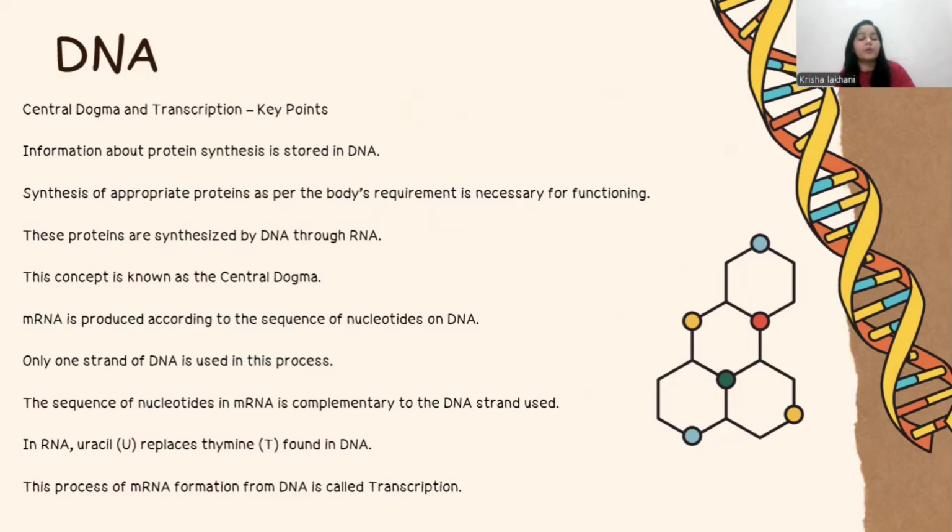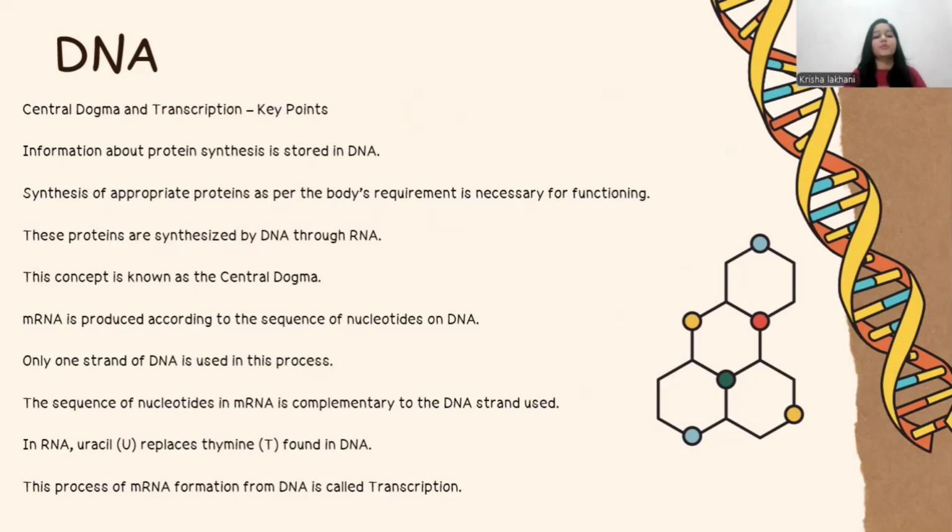Okay, so these proteins are synthesized by the DNA through RNA. First, the RNA helps, the mRNA. It's a type of RNA only. So mRNA goes inside the nucleus, goes on the DNA, copies it, and comes out of the nucleus into the cytoplasm. Okay, in the cytoplasm, then what happens? The concept is known as the central dogma.